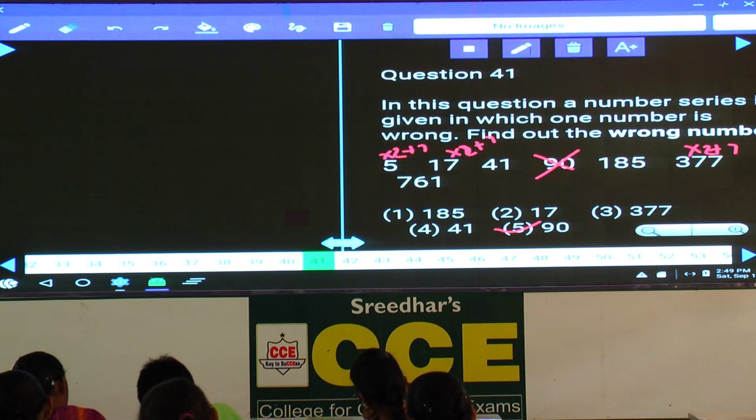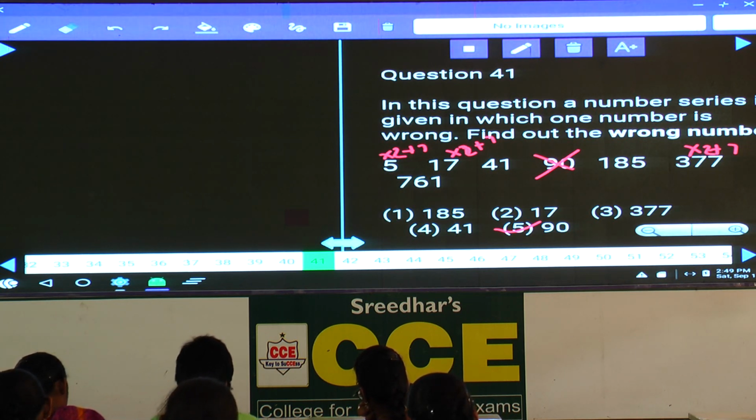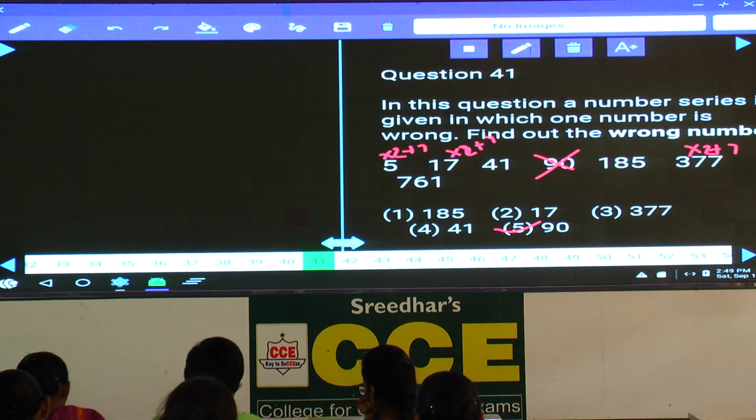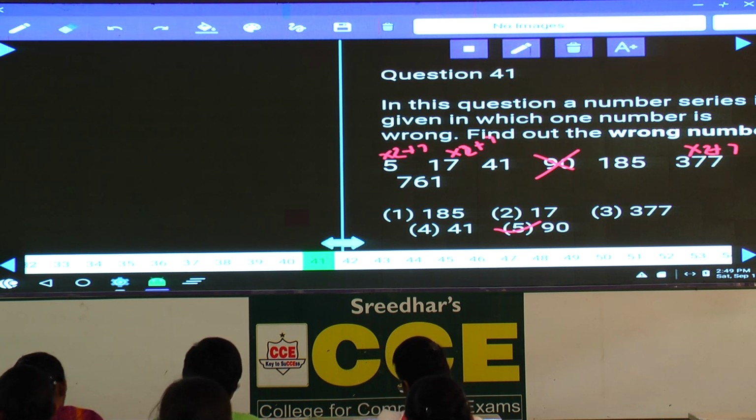Now in the difference also you will get the answer. The differences come: 12, 24, 48, 96 and so on. That is the difference, isn't it?